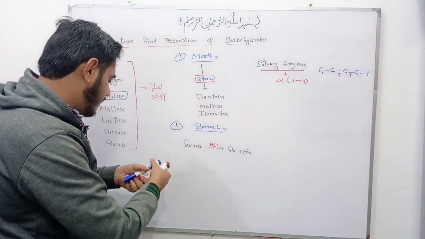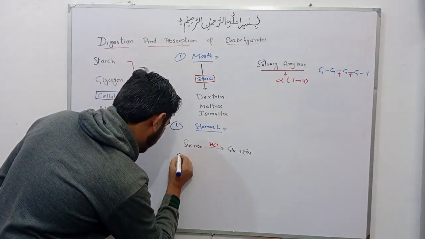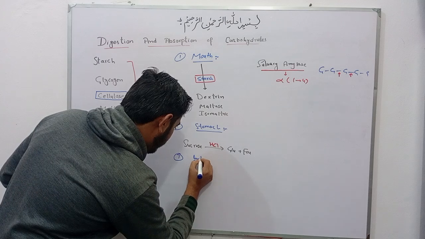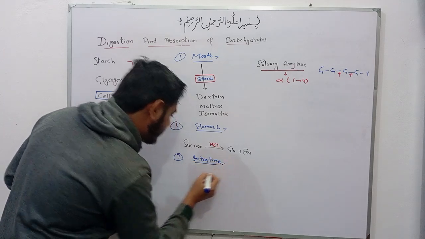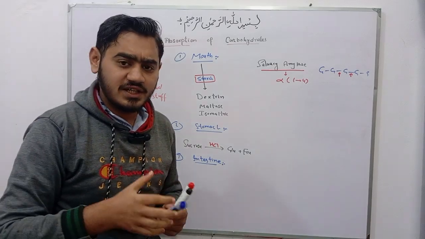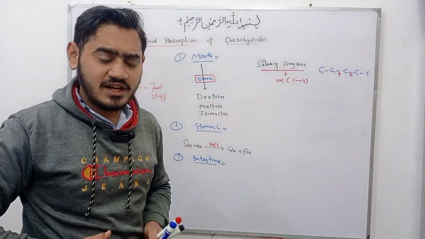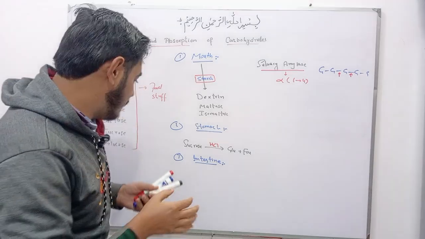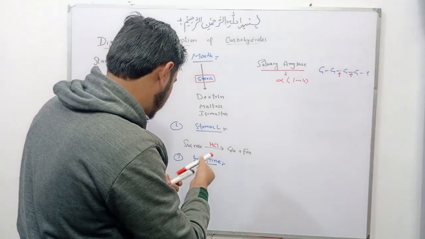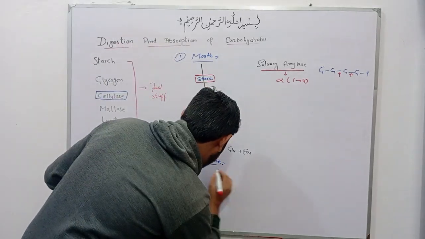Now coming toward the intestine. In the intestine, when chyme reaches the intestine, there is a release of pancreatic amylase enzyme.